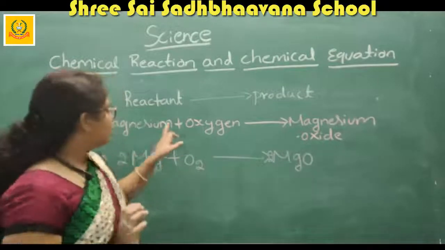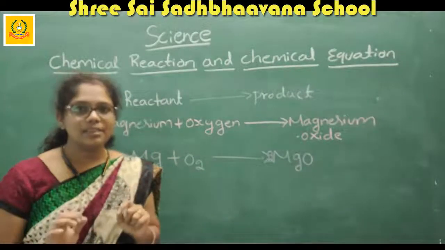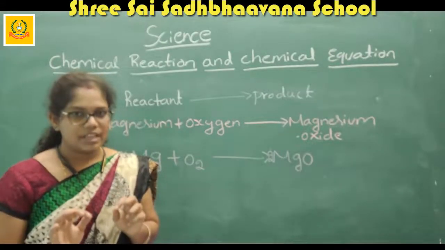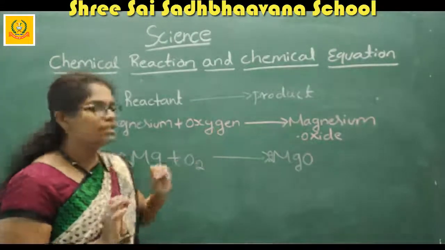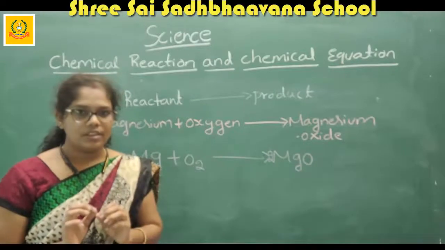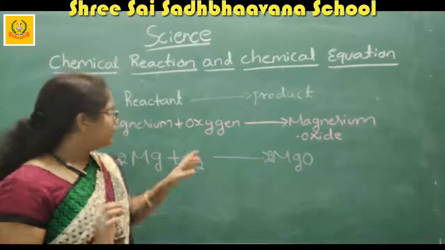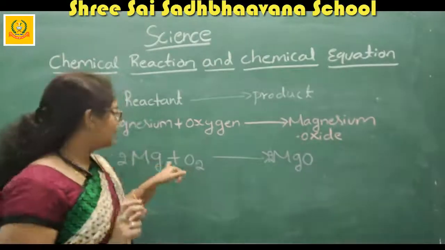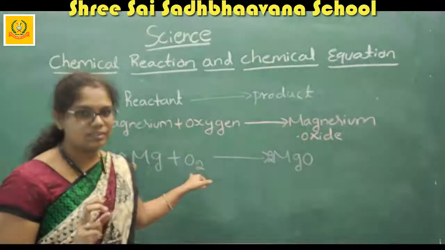The symbol of magnesium is Mg, and the symbol of oxygen is O. Therefore I have written magnesium and oxygen, O2.